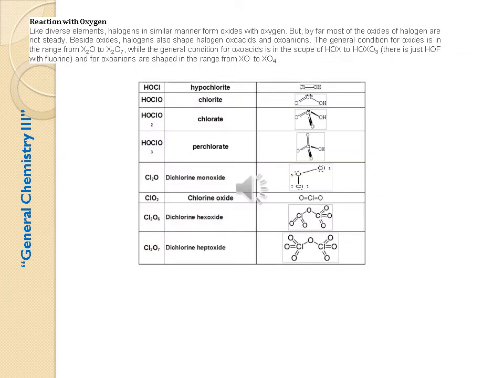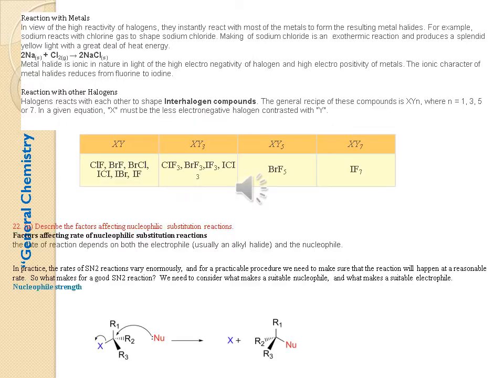Reaction with oxygen. Like other elements, halogens form oxides with oxygen, but for the most part the oxides of halogens are not stable. Besides oxides, halogens also form halogen oxoacids and oxoanions. The general formulas for oxides are in the range of X2O to X2O7, while the general formulas of oxoacids are in the range of HOX, HOXO3.